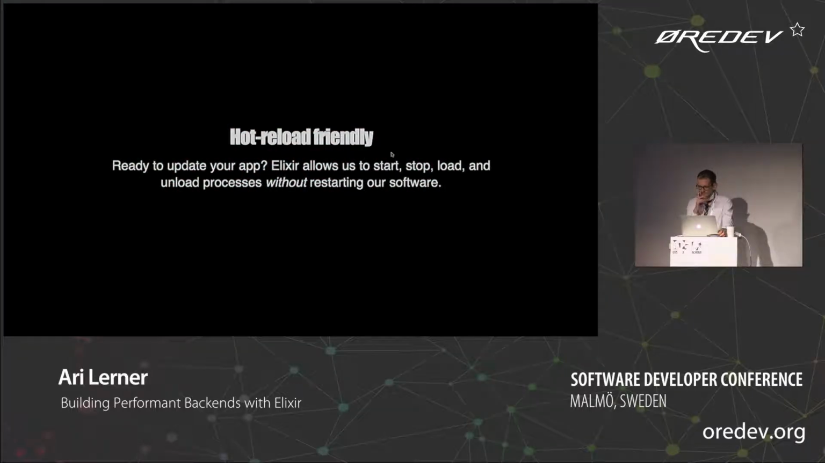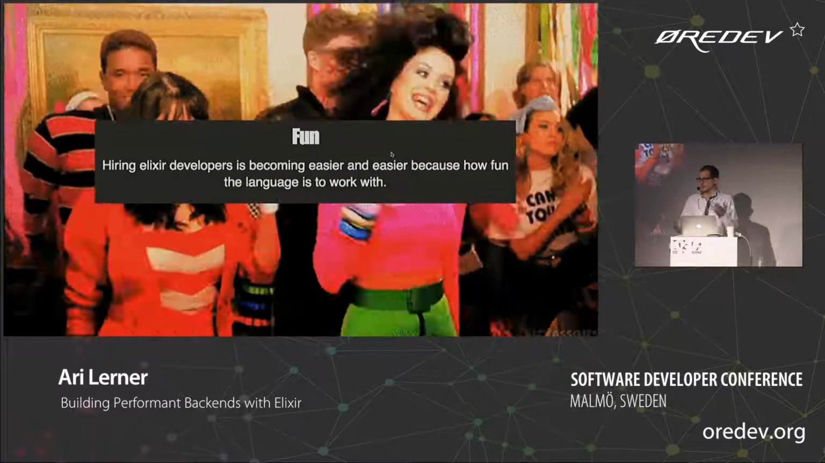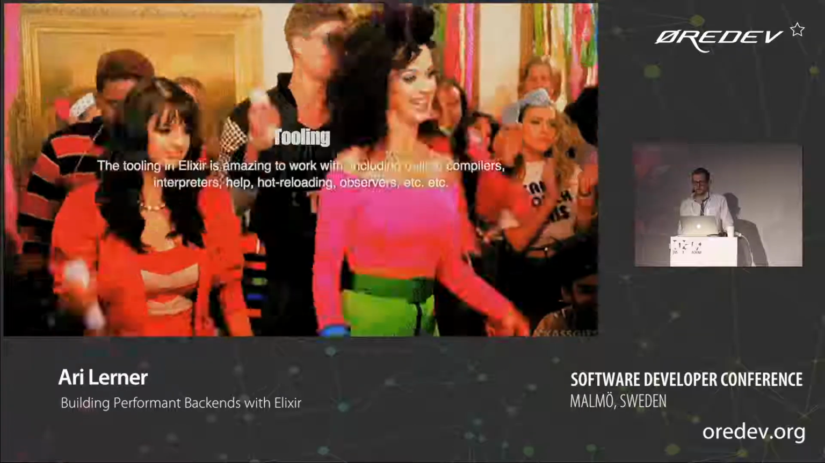Erlang allows us to stop, start, load, update code without actually restarting the entire application, which is cool. When you're pushing production updates to your code, you don't have to deal with doing that soft reload with load balancers in front. I also think it's really fun, and I hope to communicate that too when we start writing some Elixir code.